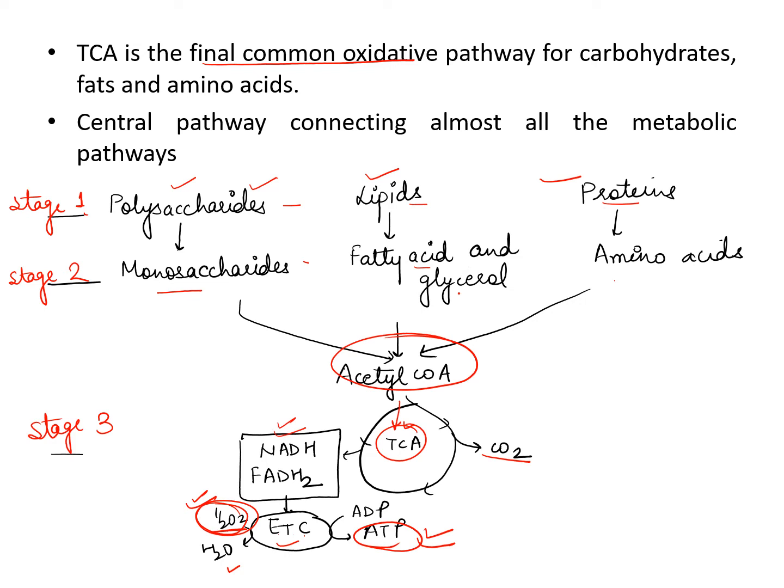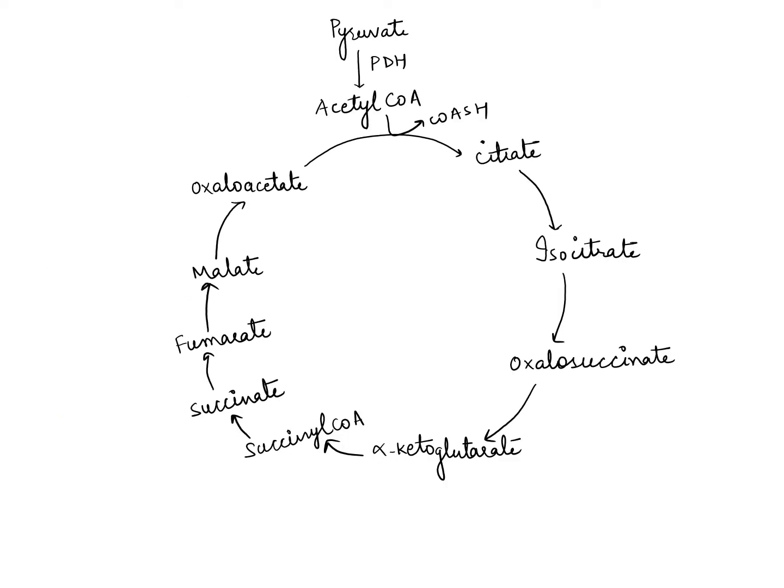So this is about the general features of TCA. Now the cycle. Pyruvate will be converted to acetyl coenzyme A in the presence of the pyruvate dehydrogenase enzyme, PDH, also called the PDH complex, and this complex requires 5 cofactors.